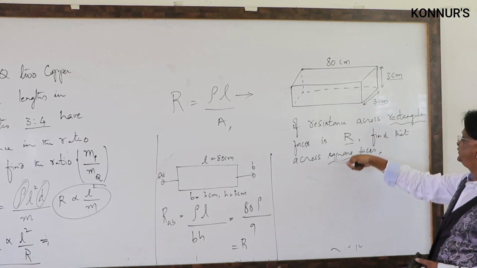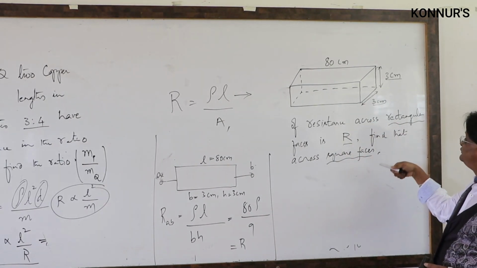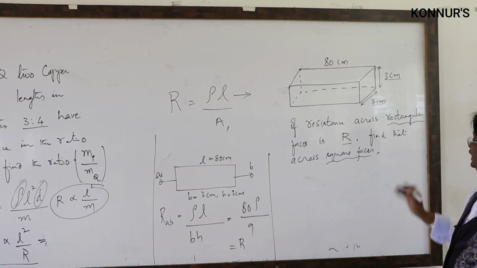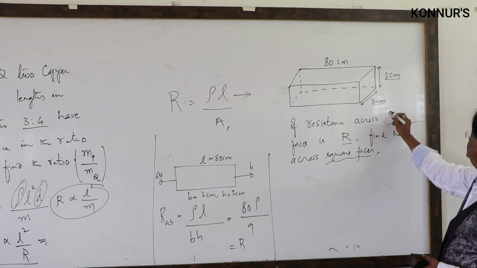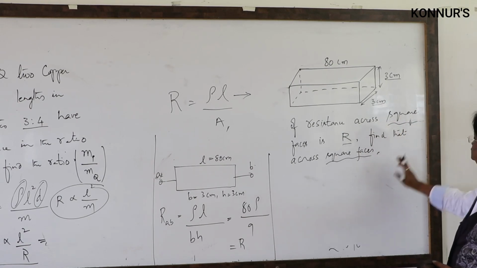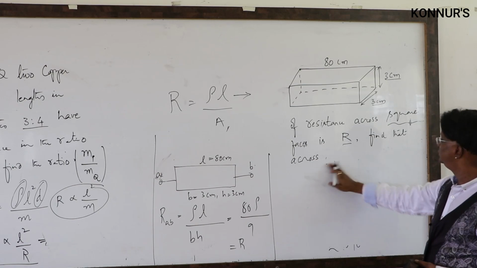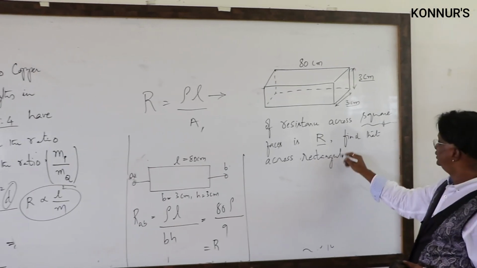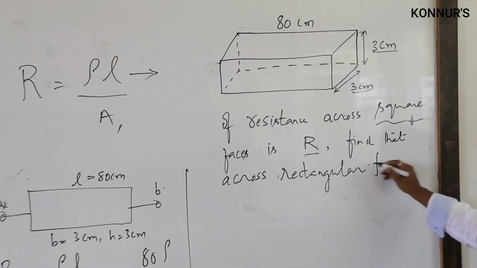Now let us calculate across the rectangular faces. Sorry, I will write across. Here I used square faces, and I will say here rectangular faces. Okay, rectangular faces.